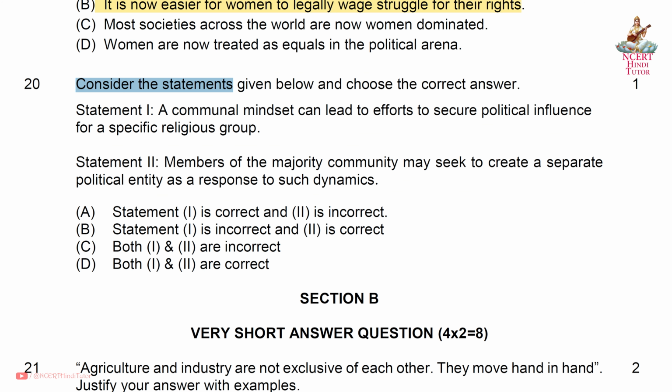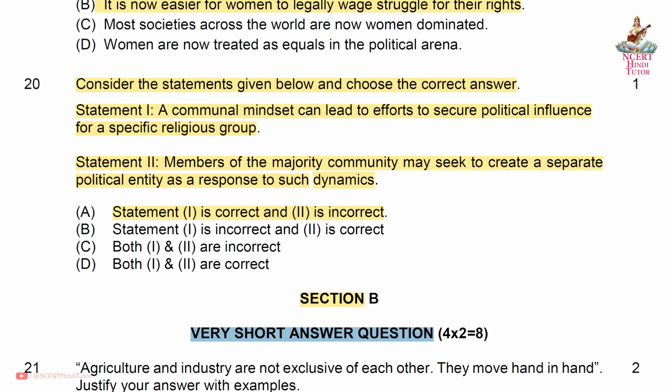Question 20. Consider the statements given below and choose the correct answer. Statement 1. A communal mindset can lead to efforts to secure political influence for a specific religious group. Statement 2. Members of the majority community may seek to create a separate political entity as a response to such dynamics. Answer is A. Statement 1 is correct and statement 2 is incorrect. So friends, we have completed all the MCQs from section A. Now let's proceed to section B.